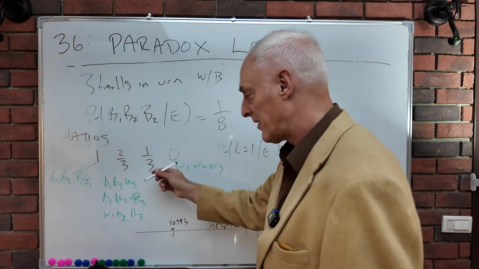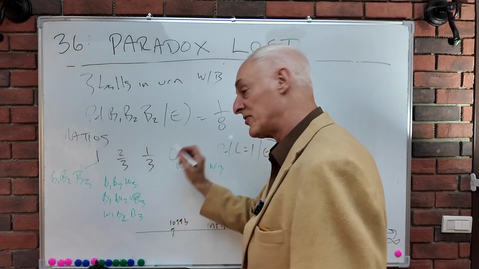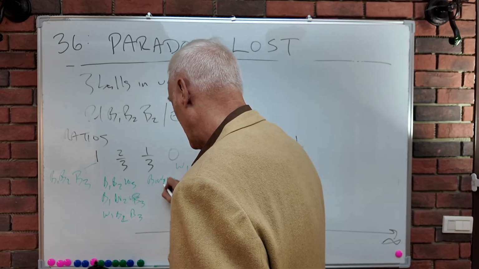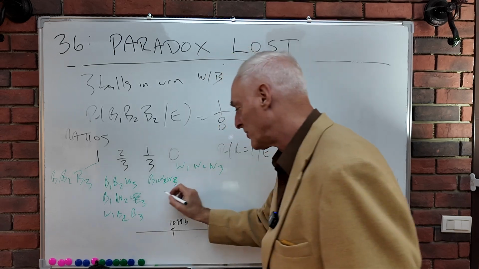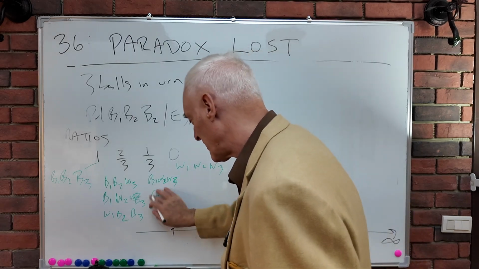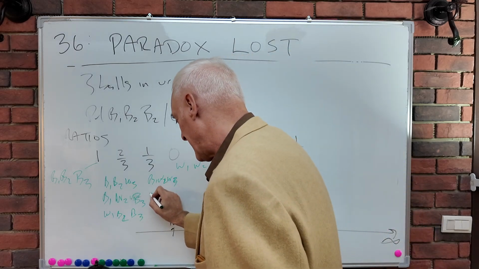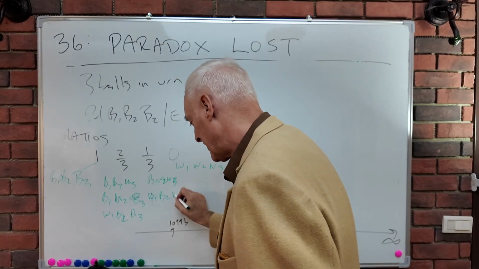And there are 3 ways, again, we can get just 1 ball black. The first ball can be black, the second white, the third white. We could have the first white, the second black, the third white.